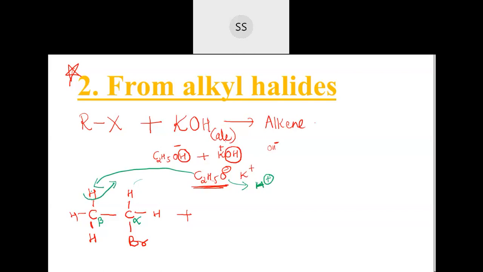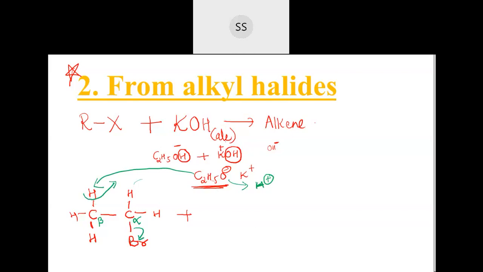When it takes this and goes out, this carbon will get a minus charge, and this bond will remain here. Now where will this bond shift? Come to this carbon and halogen bond, the bromine and carbon bond. Bromine is more electronegative than carbon, so between them there is a fight. It's not the same kind of atom; electronegativity is different.